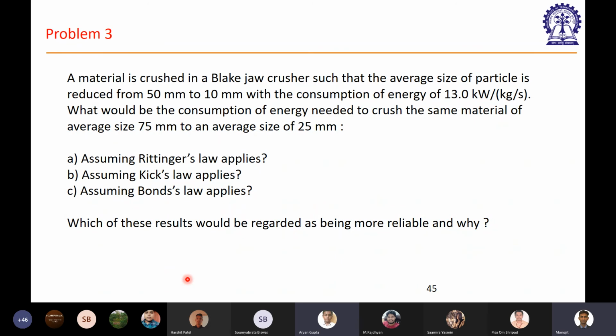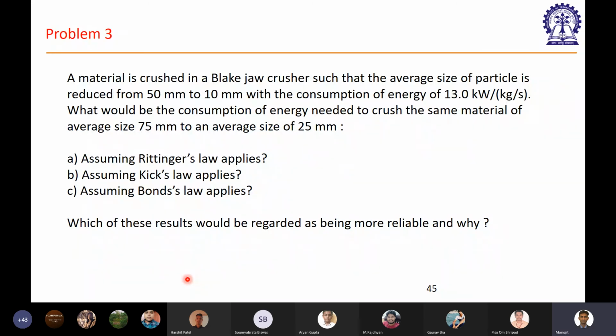This is something which I had discussed in the last class. You remember at the end, when we finished the 3 laws, I showed you one graph where I discussed how we can decide which law to take and when. Since the size of the feed particle is very small, we can say that Kick's law should be applied here. No, how small?